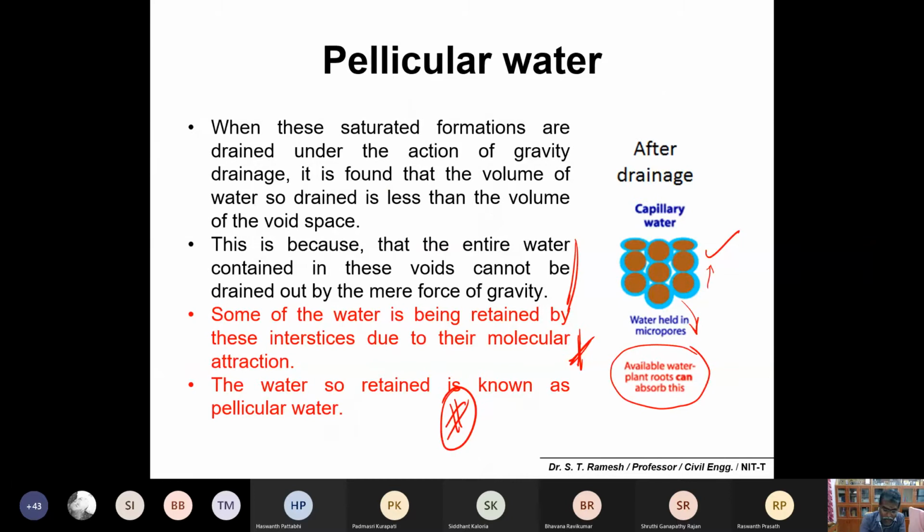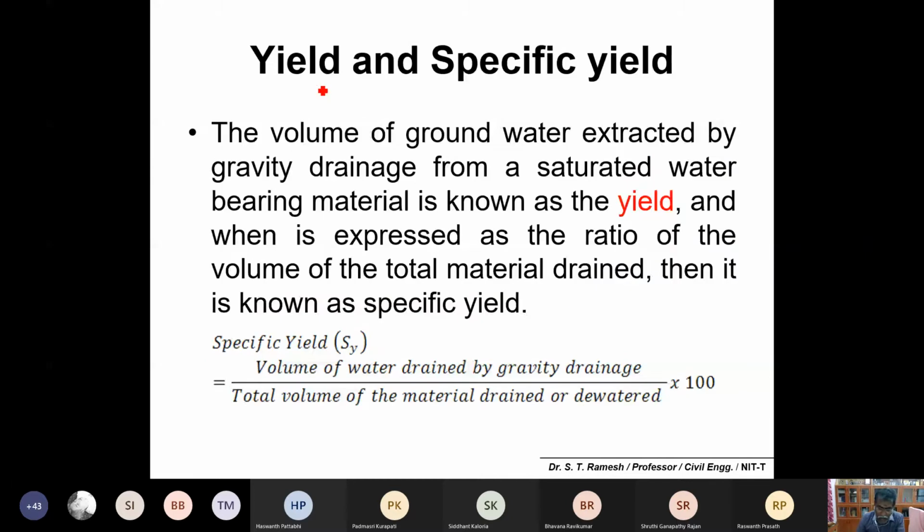Now, being familiar with what saturation is and what pellicular water is, we have to define the other terms related to yield. Number one, yield and also specific yield. Normally, if you dig a borehole, people may immediately ask what is the yield of your well. So what is yield now?